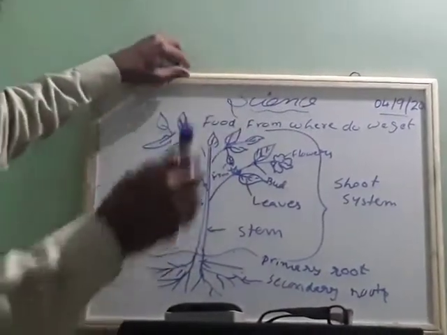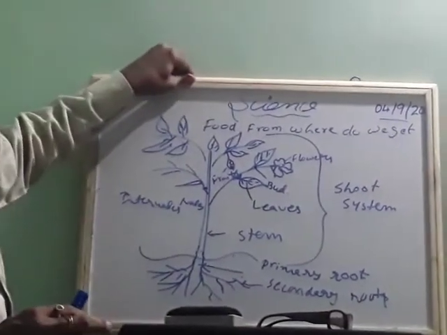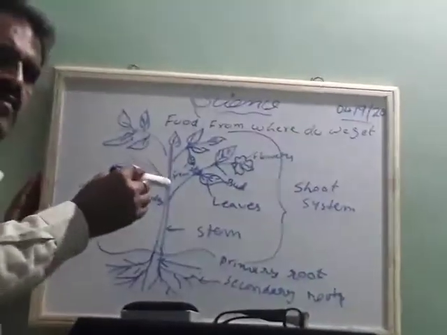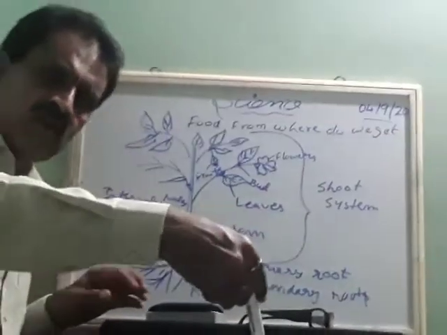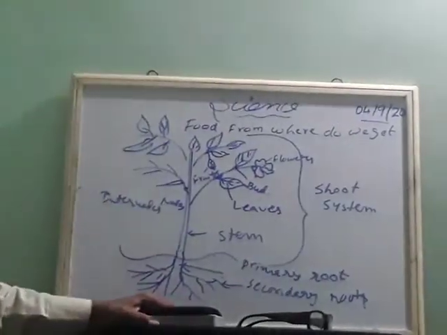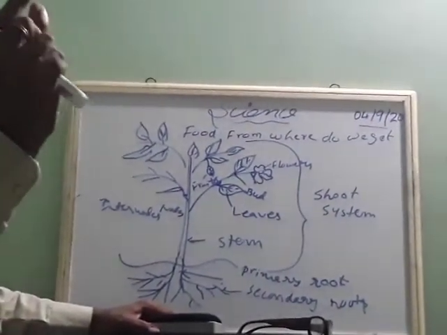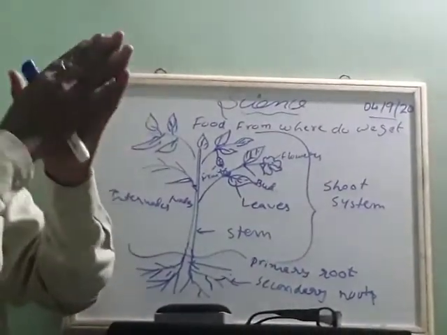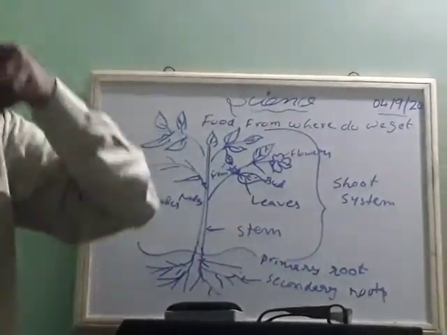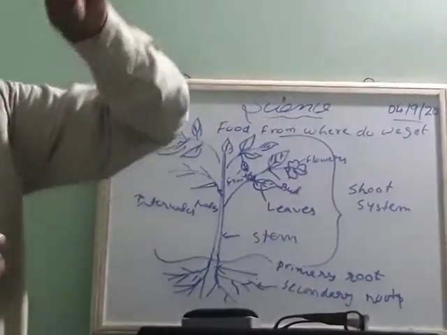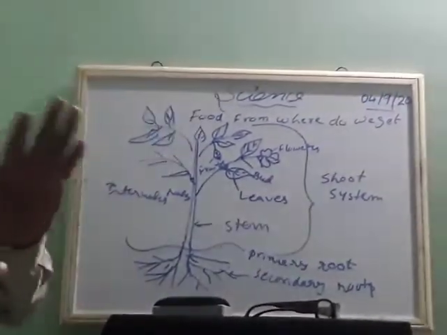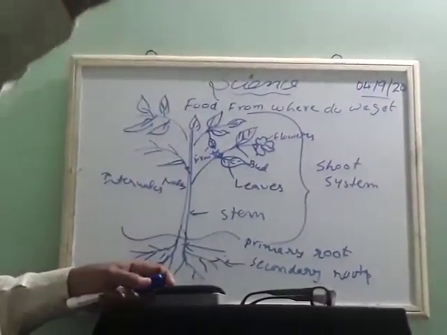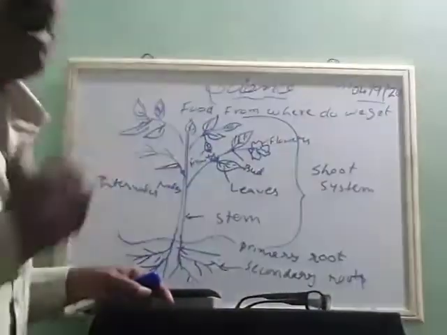See, for example, paddy is there. Paddy we don't get directly. We have to sow the seeds, and after a particular season we get the paddy in the form of brown color. From that paddy we send it to the factory, we remove the husk, and we eat only the white colored one, which is called rice grain. But the husk is also used. From the husk we are able to get oil.